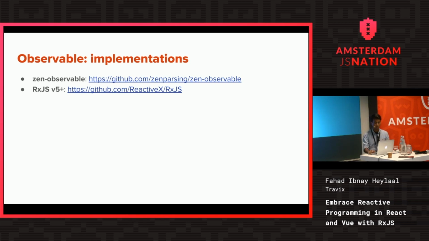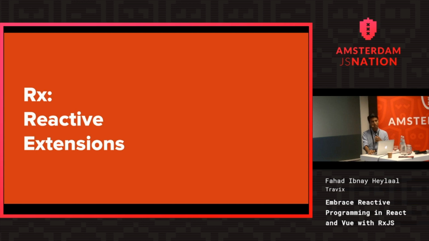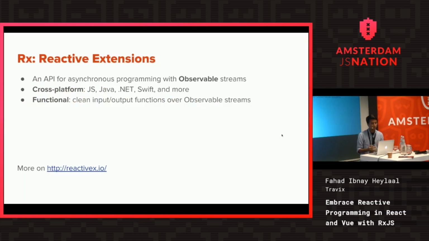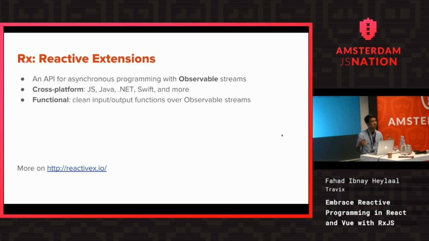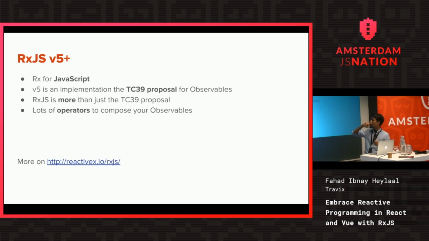Before we get into RxJS, let's understand what Rx is all about. It stands for Reactive Extensions. It's an API for working with asynchronous data streams, which can be expressed as observables. And the whole concept is cross-platform. You can use it in Swift, .NET, Java, and there is also a JavaScript implementation, which is RxJS. So RxJS is basically just for JavaScript. And from V5, it's a close implementation of the TC39 proposal.